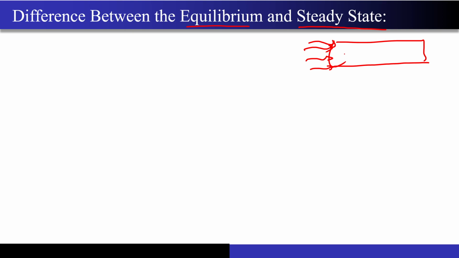What do you mean by the system is in equilibrium and the system has already reached the steady state? Or are both of them the same?